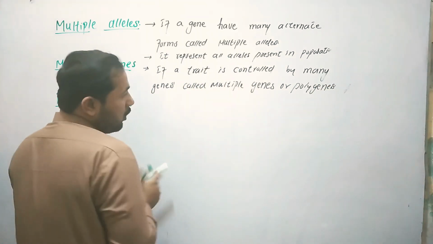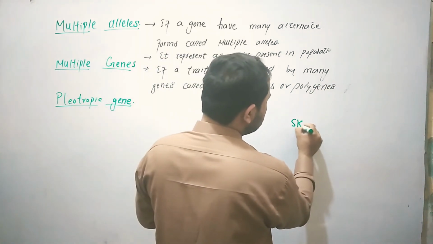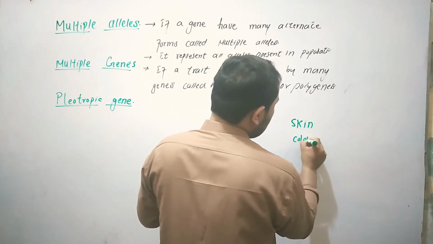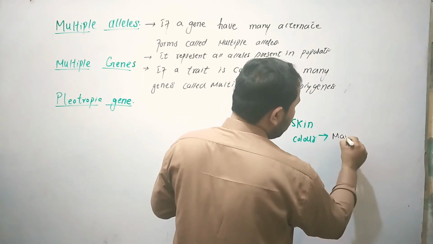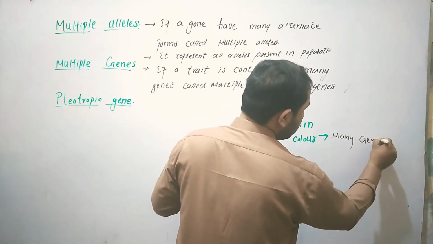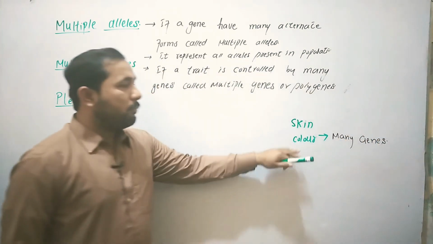Let's suppose we talk about skin color. Skin color is controlled by many genes on different sets of alleles.